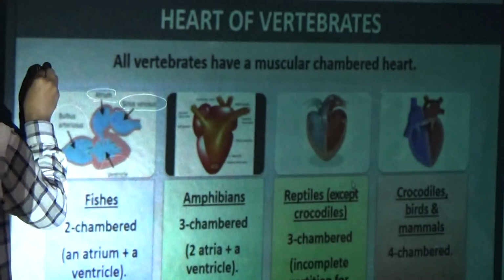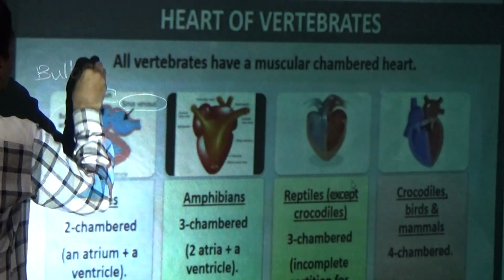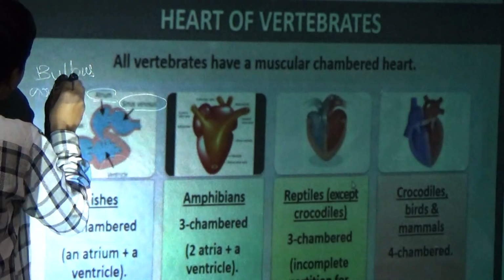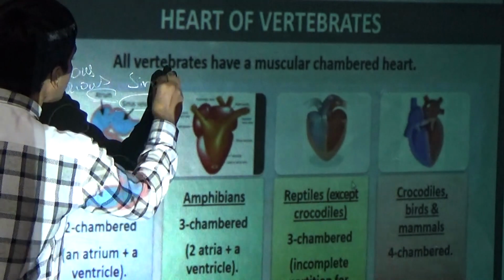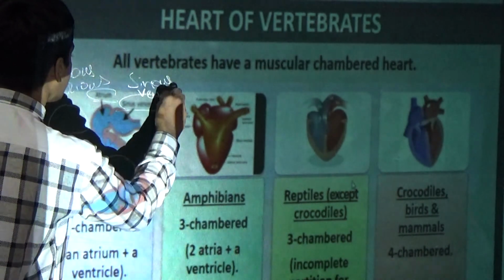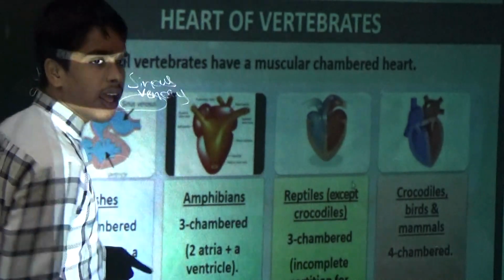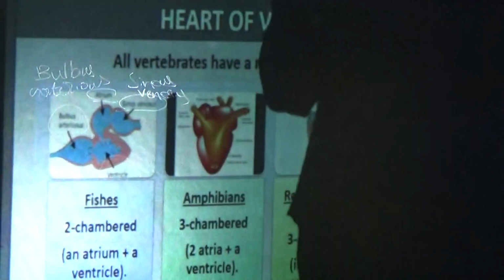I will write here bulbus arteriosus and sinus venosus. Okay, first remember that.